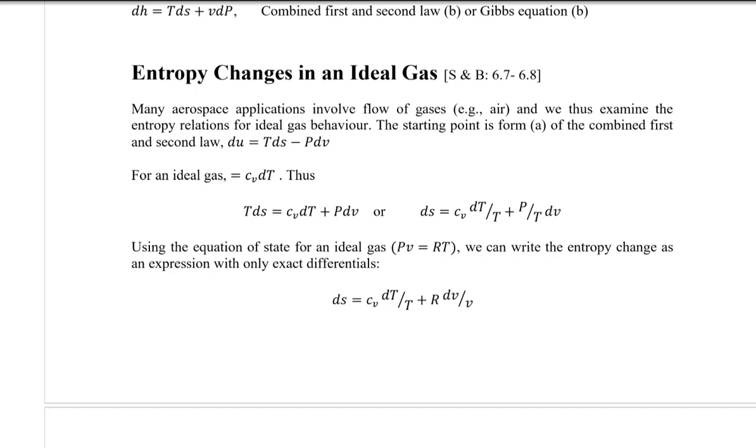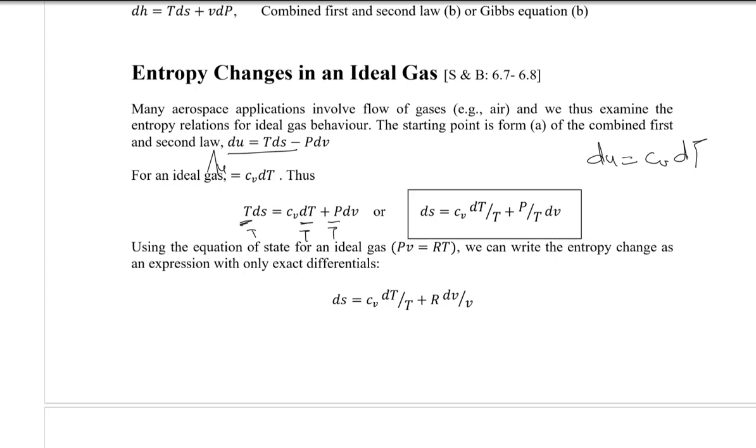du is equal to tds minus pdv. For the ideal gas, du is equal to cv delta t. Putting that cv delta t in here and rearranging, tds is equal to cv dt plus pdv. Taking this t to this side, that would be over t, and the equation would look something like this.